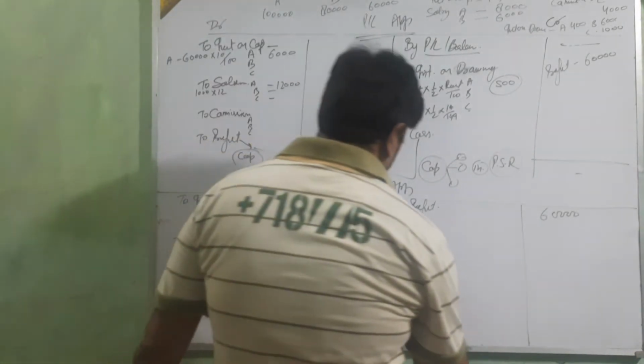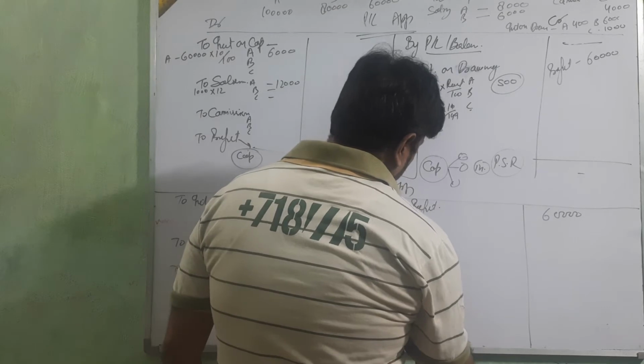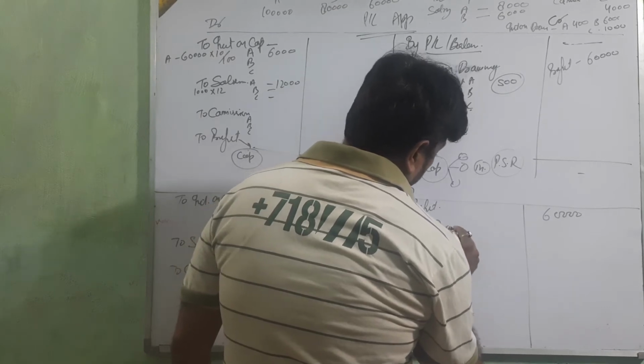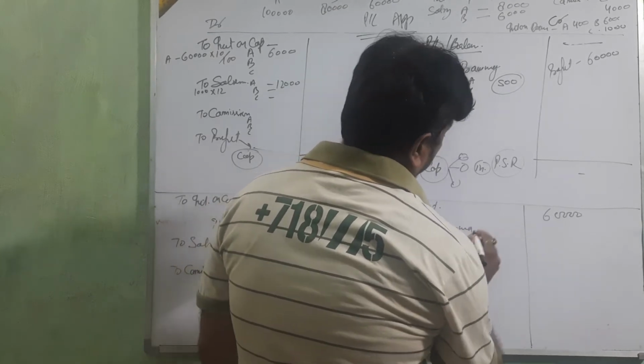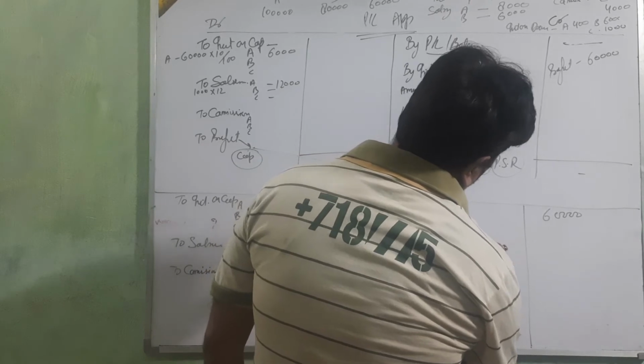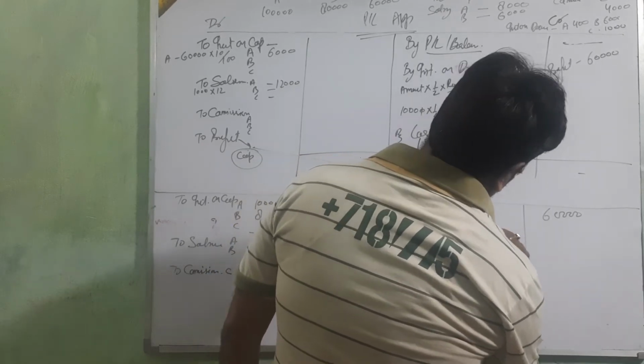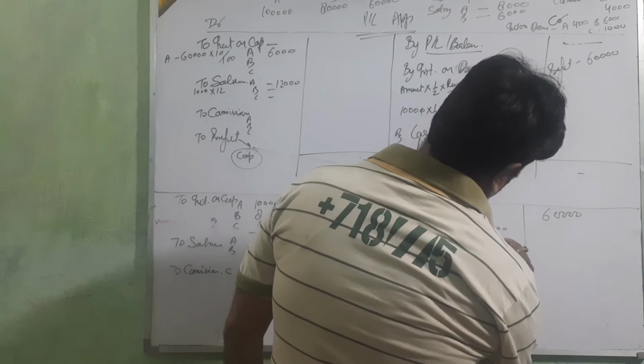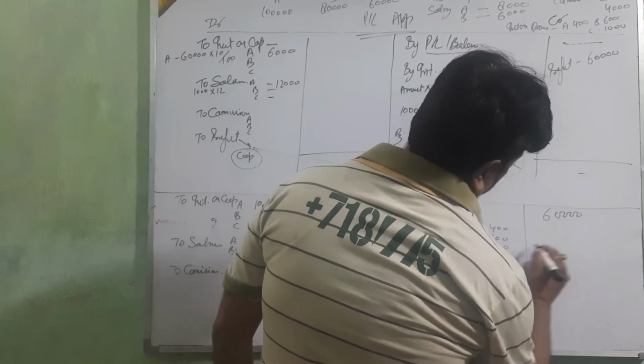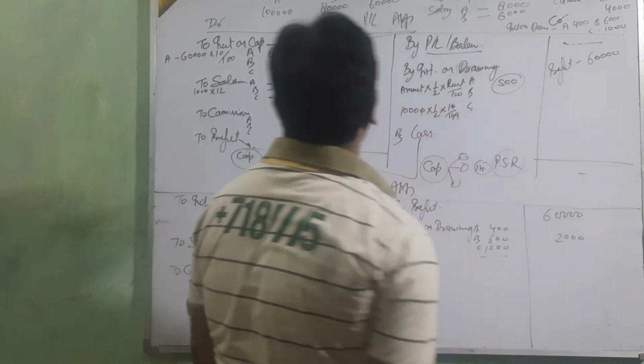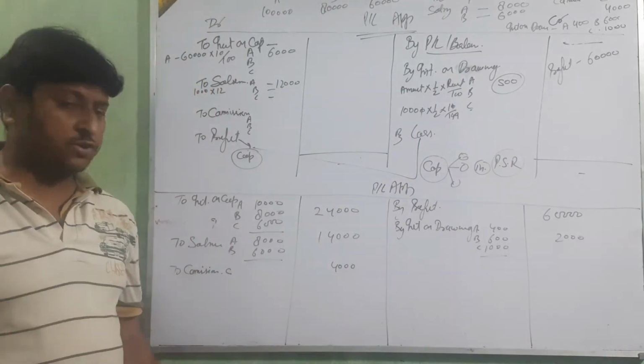Then this side, by interest on drawing. Here A, B and C amounts are given: 400, 600, 1,000. Total is 2,000. All things we are going to show.